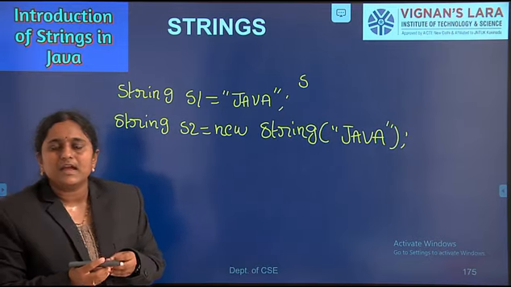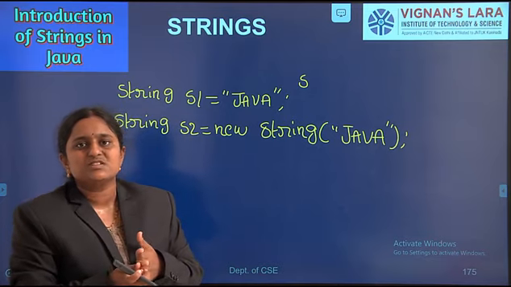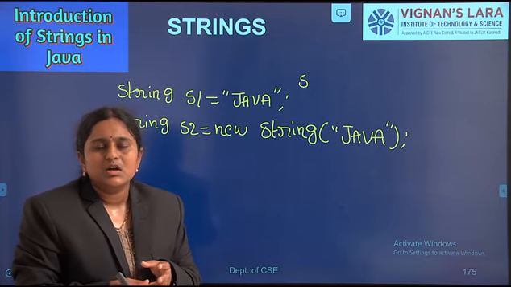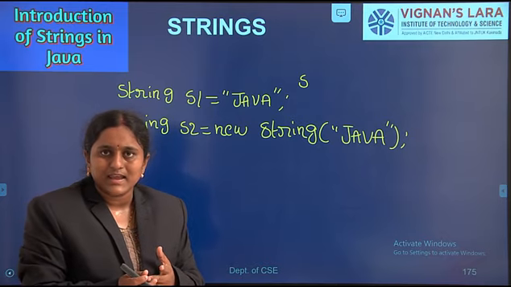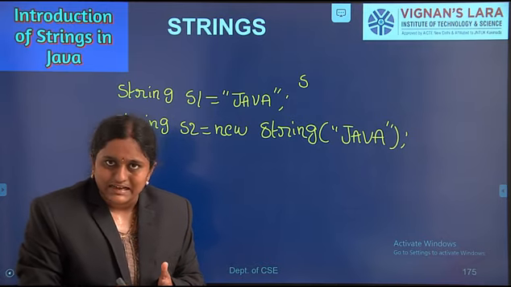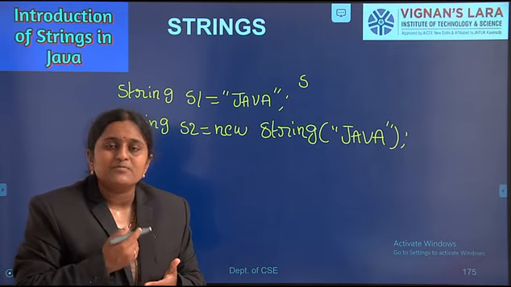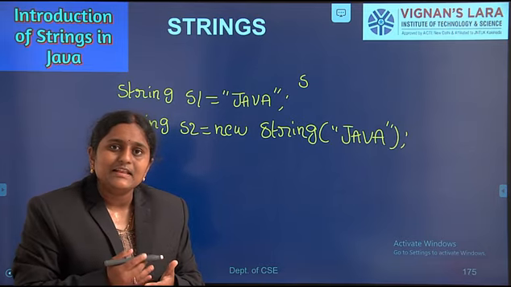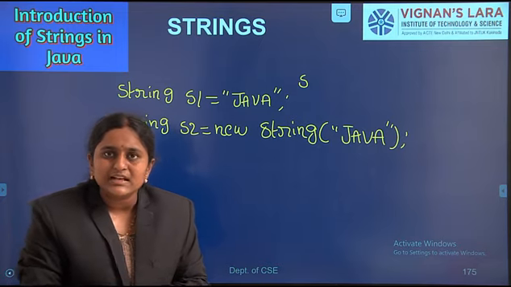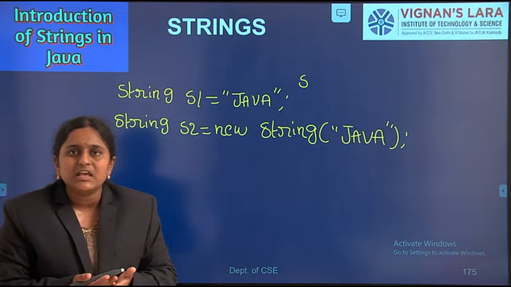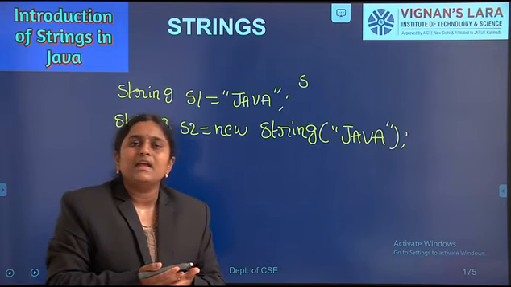Mainly we can create a string object using double quotes and the new operator. We can create an object of the string class either by using double quotes or by using the new operator.